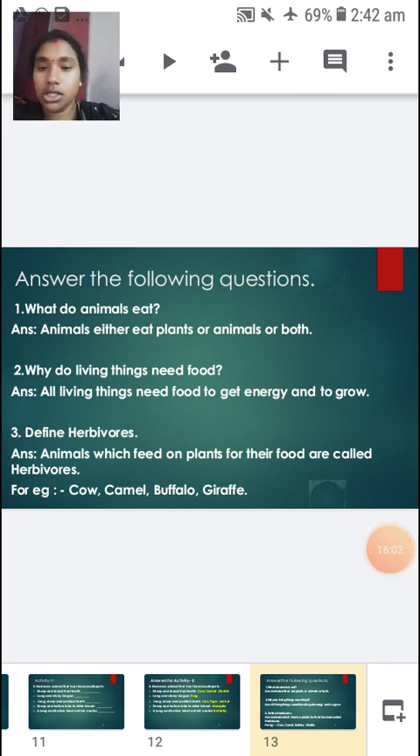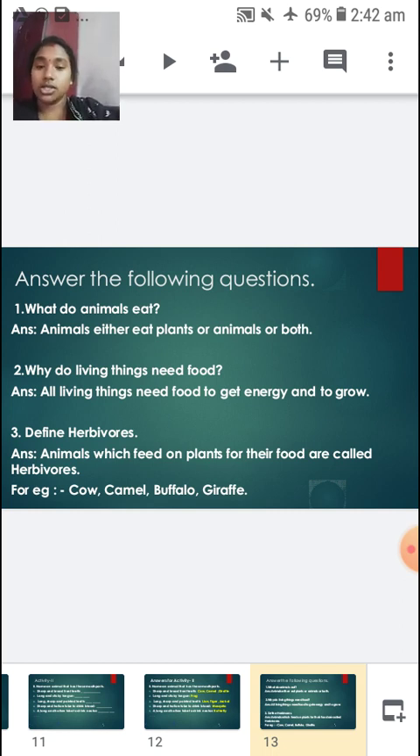So the first question is, what do animals eat? Animals eat either plants or animals or both. Let me repeat. What do animals eat? Animals eat either plants or animals or both.